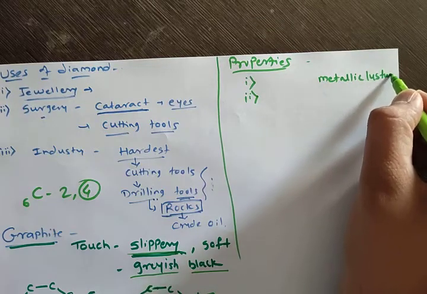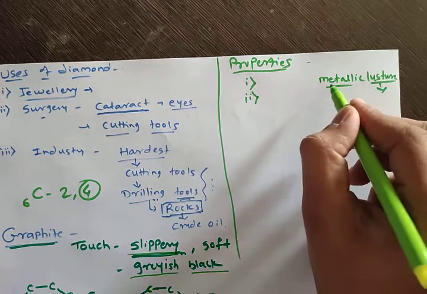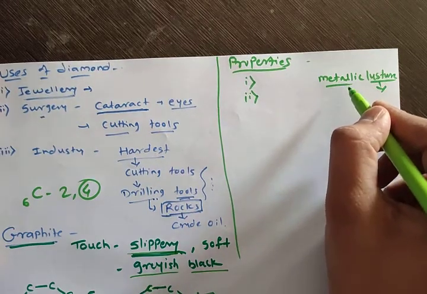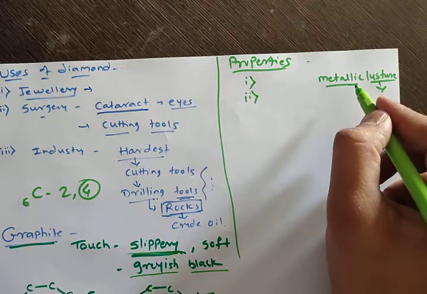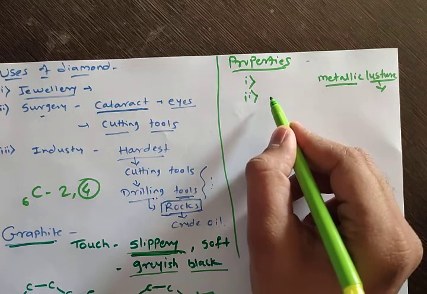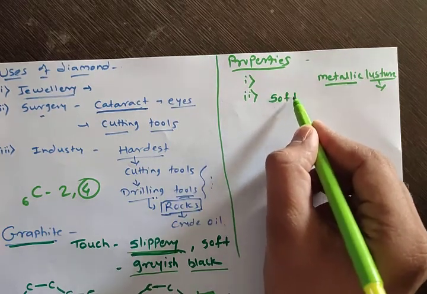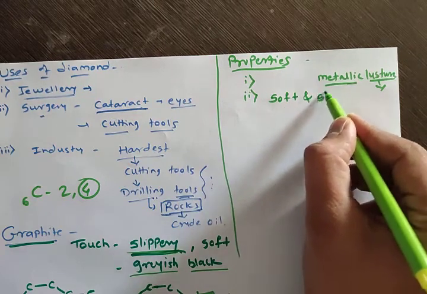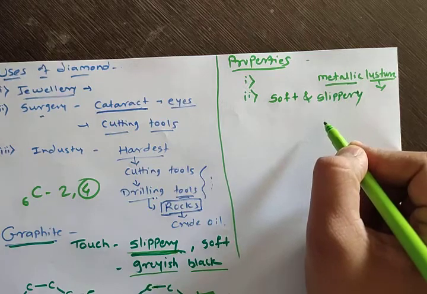Luster means shiny nature. Graphite looks like a metal. Then the next property is nature. It is soft and slippery in nature.